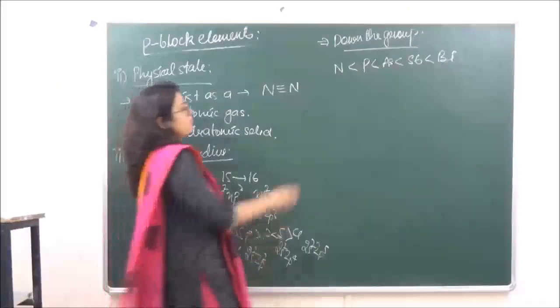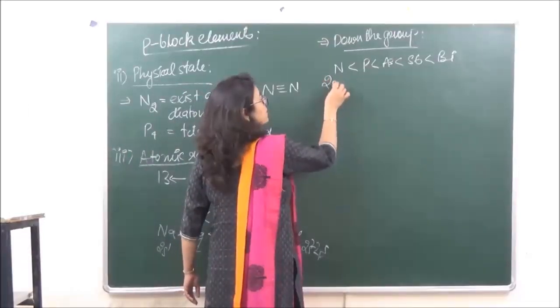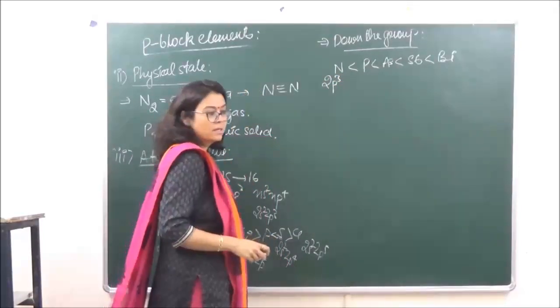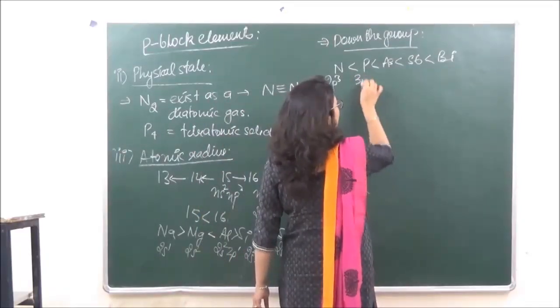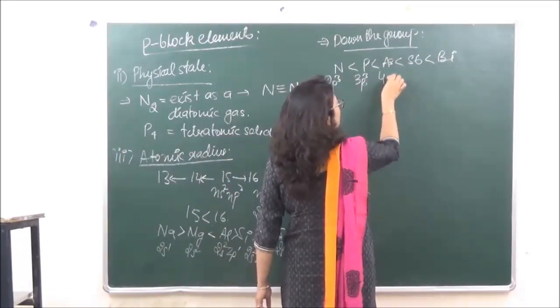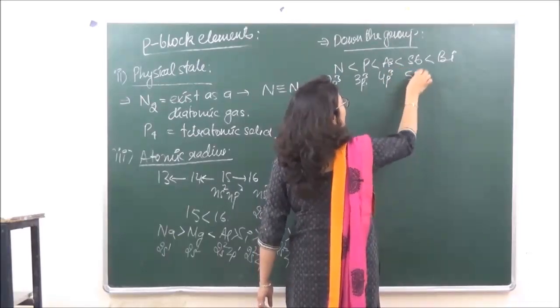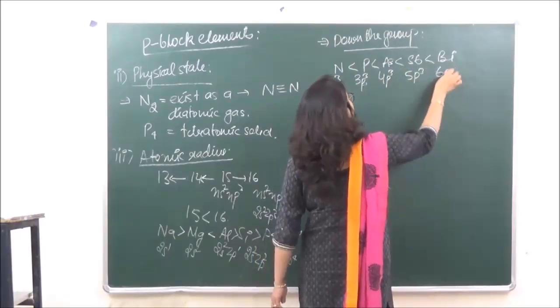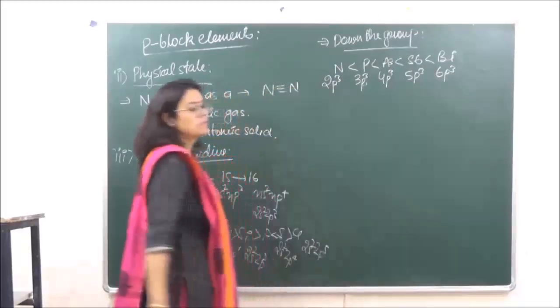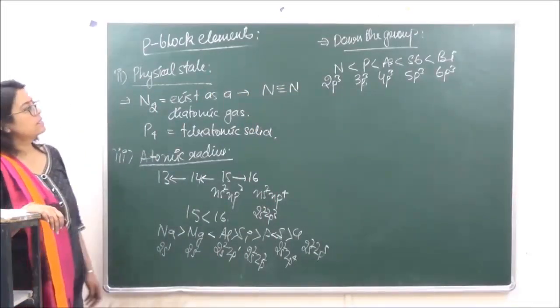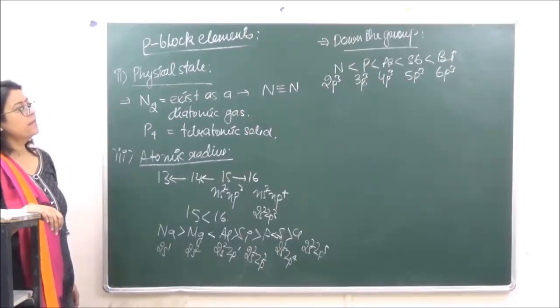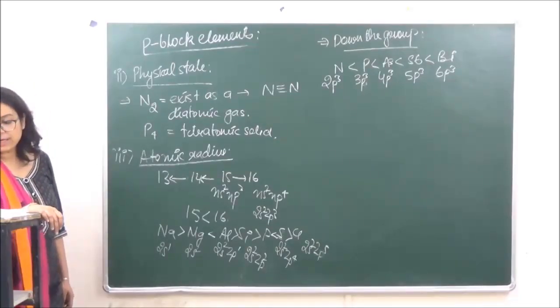In nitrogen we are filling up 2p3. In phosphorus outermost is 3p3, arsenic 4p3, antimony 5p3 and bismuth 6p3. ठीक है, समझ आ गया? So this is what is happening to the atomic radii.